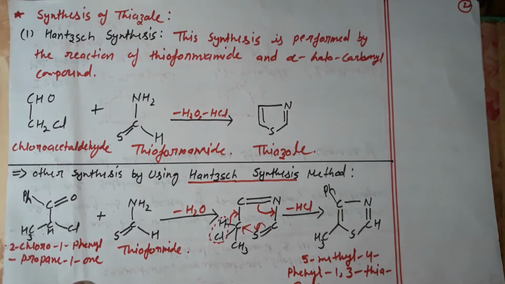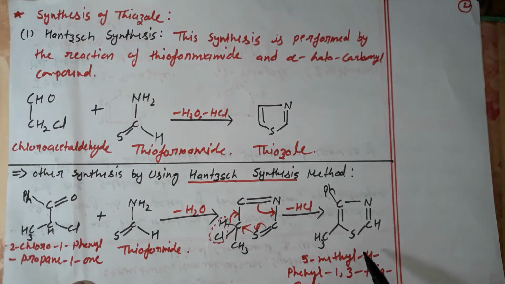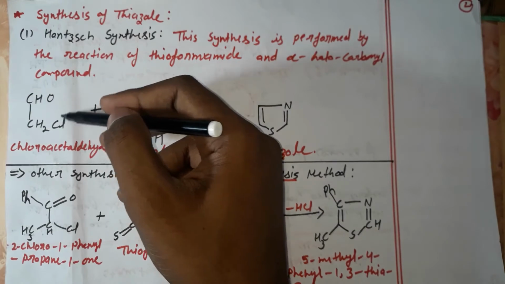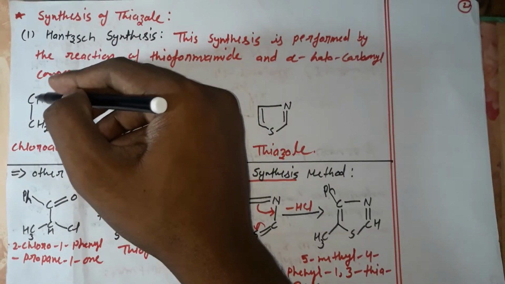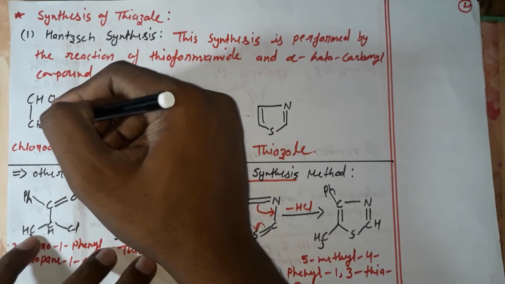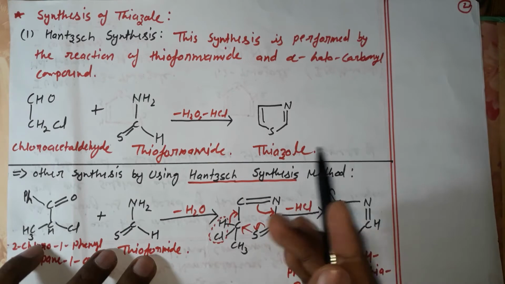This is also a Hantzsch synthesis method, but the compound formed by this synthesis is different. It is formed from 2-chloro-1-phenylpropan-1-one, which is a derivative of the same chloroacetaldehyde. This hydrogen is replaced with a phenyl group, and from this position one hydrogen is replaced with a methyl group. The mechanism of the reaction is the same.